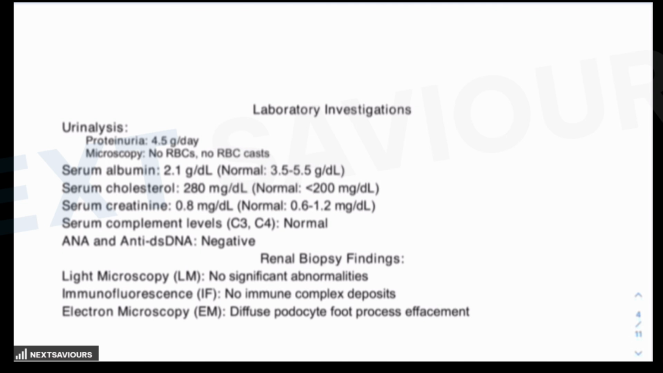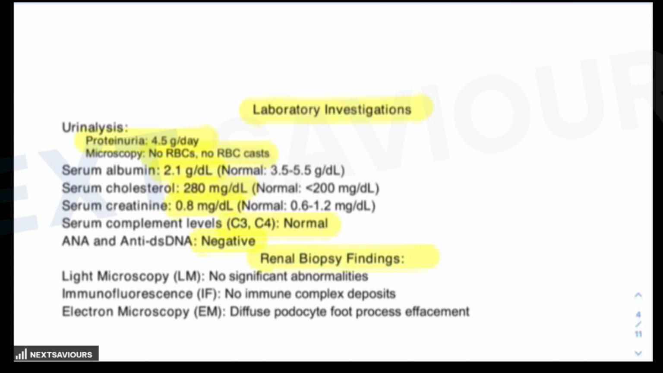Now, digging further into the laboratory investigations, you will find that there is massive proteinuria but no RBCs or RBC casts, on the basis of which we have almost ruled out the possibility of IgA nephropathy. Next we look at the serum albumin, which is obviously low, the cholesterol levels are high, creatinine is relatively normal, and the complement levels are also normal. You will come to know why the complement level is given, so as to rule out one of the options. ANA and anti-dsDNA are also negative.